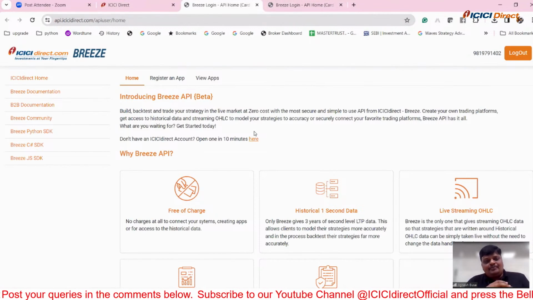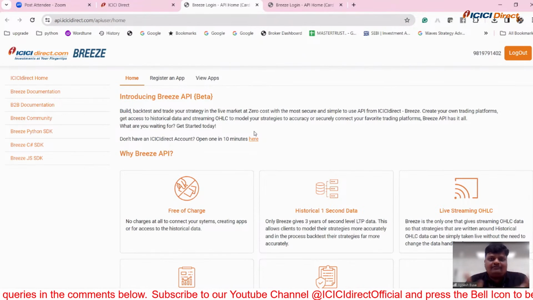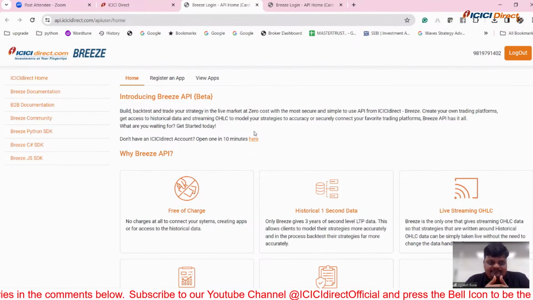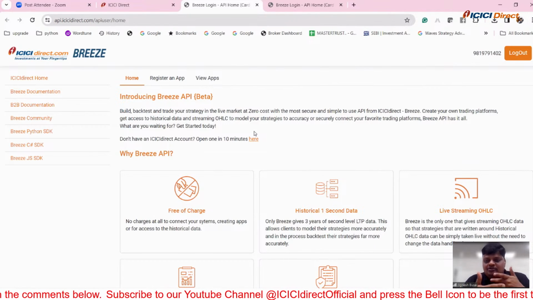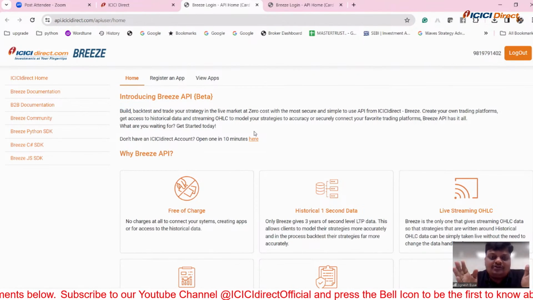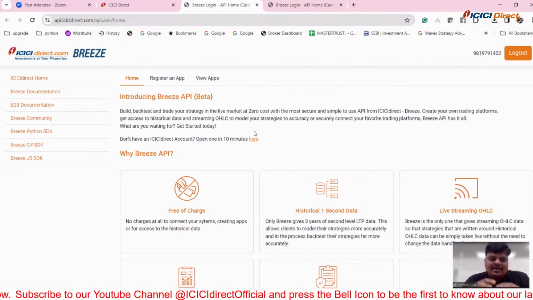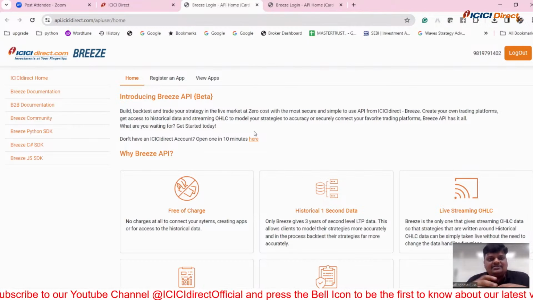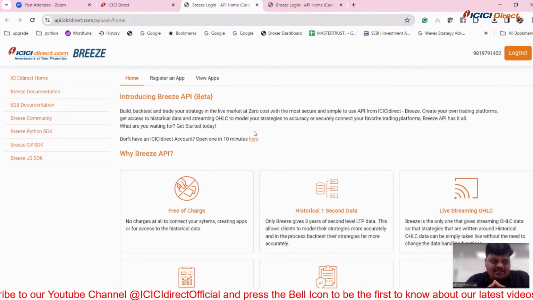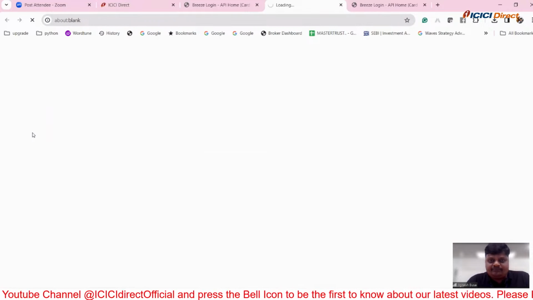Now Breeze API can be consumed with different coding languages. The supported coding languages are Python, Java, Node.js. Breeze API is completely HTTPS based, which means whatever language you are coding in, you can use Breeze API. But the most specialized and famous is Python, so I will suggest you go for the Python SDKs.